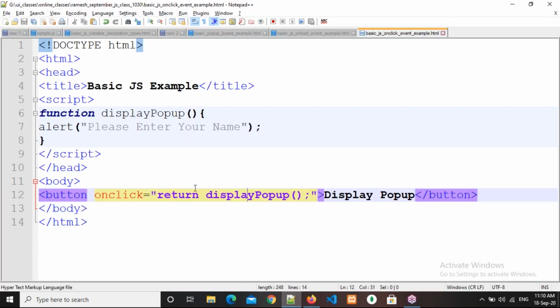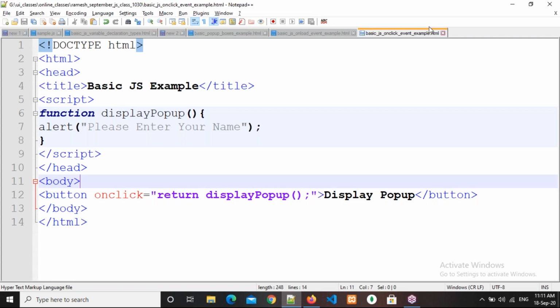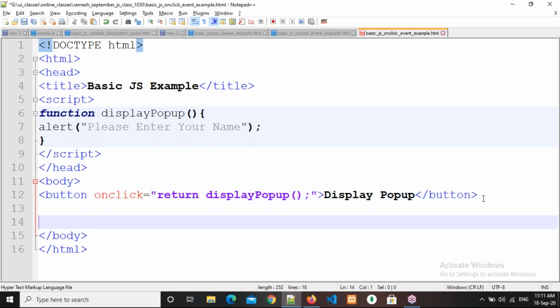Not only for the button tag, if you want you can apply it for an h1 tag also. For any h1 tag also you can apply, or H2, whatever it may be.